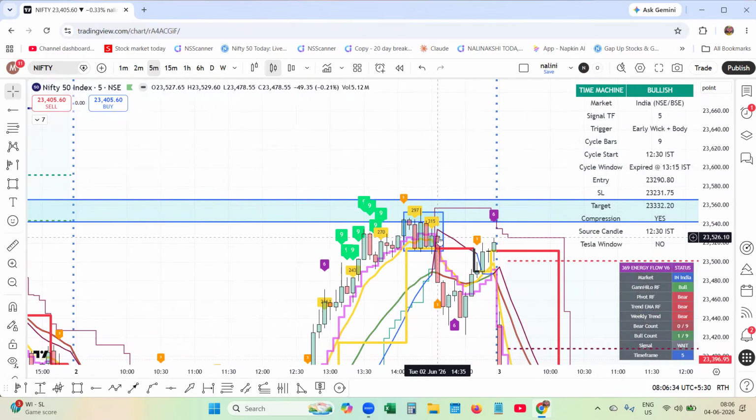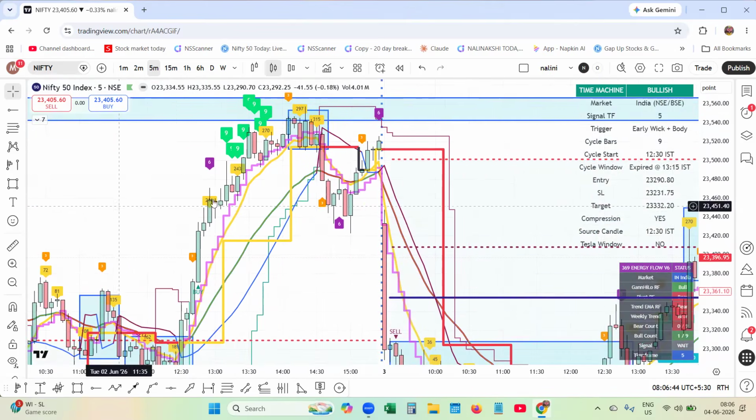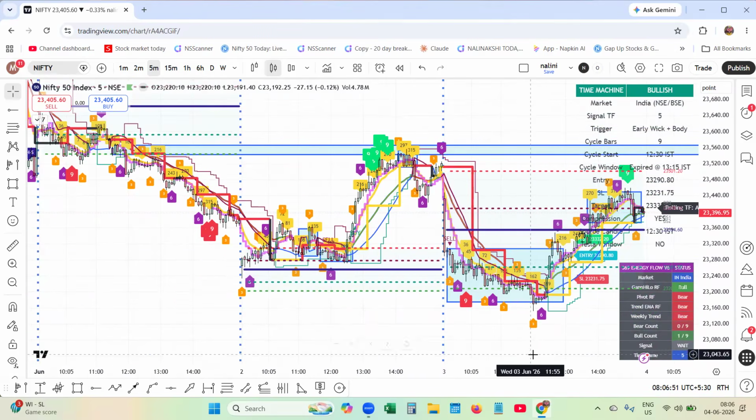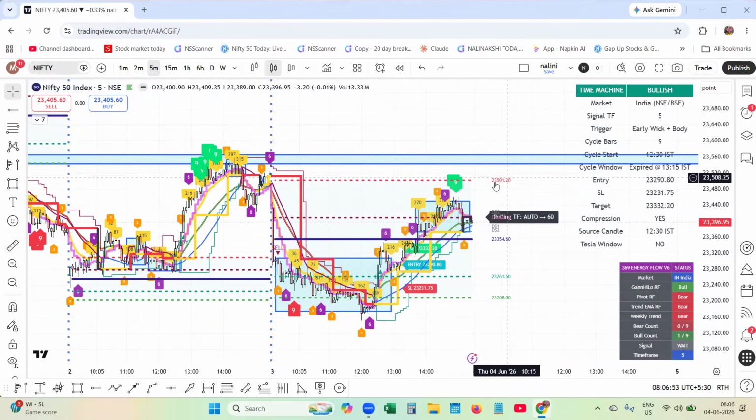Energy was accumulated to the downside, and market makers pushed the price to that level to get a higher price to sell only. They sold it. Now it was a selling. Next day you are seeing the price is coming. Same thing, they are accumulating and they are pushing it here. And if you see again, I'll take this out.